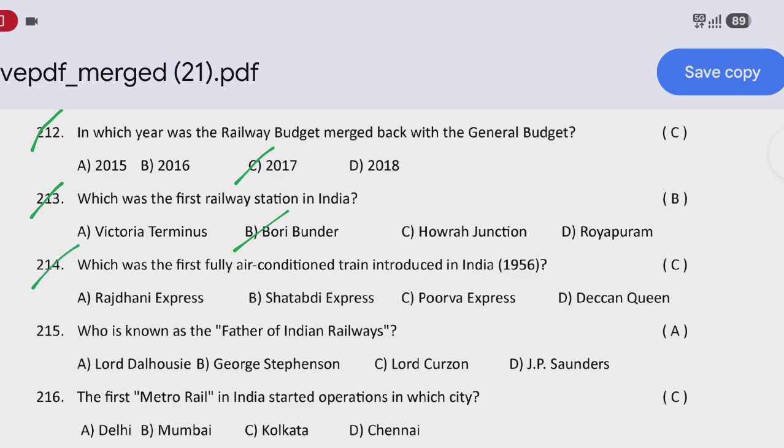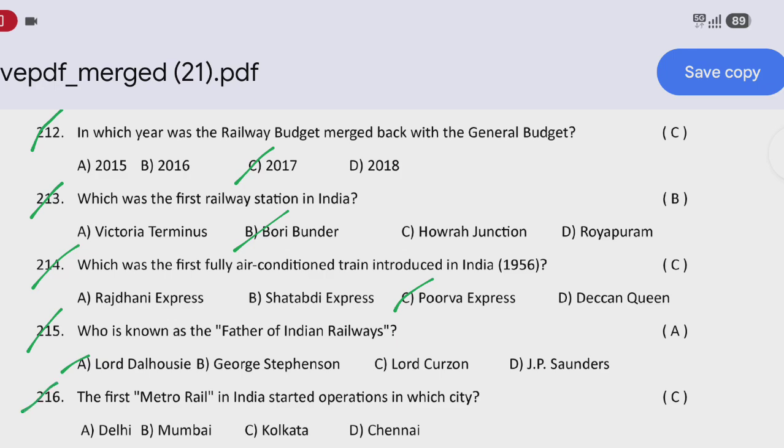Next question: which was the first fully air conditioned train introduced in India, 1956? That is option C, Purva Express. Next question: who is known as the father of Indian Railways? That is option A, Lord Dalhousie.